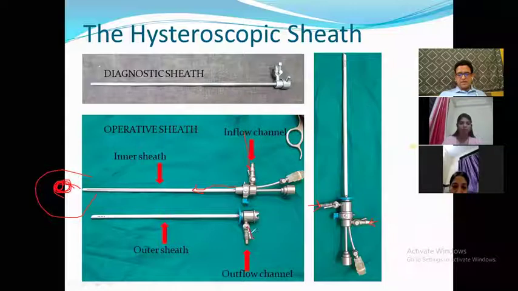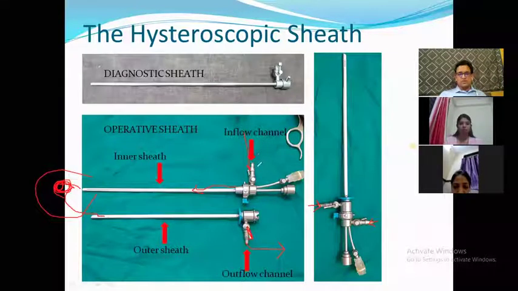This is a key that can be opened and closed. You open the outflow channel and the fluid goes in through these holes that you are seeing and comes out from the outflow channel. This concept of movement of the fluid and this design of the hysteroscope is what we describe as a through flow sheath.